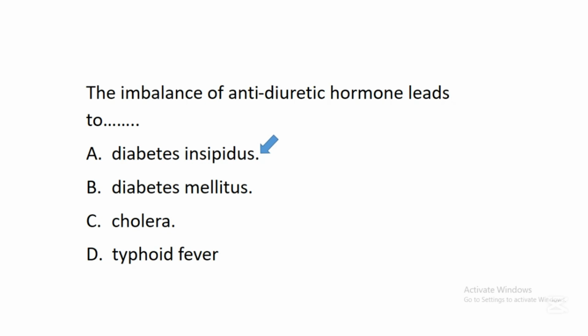known as diabetes insipidus. But we have already said in one of our videos that diabetes mellitus is caused by lack of a hormone known as insulin. But this particular diabetes insipidus is caused by imbalance or lack of antidiuretic hormone. This is a type of diabetes that affects people.